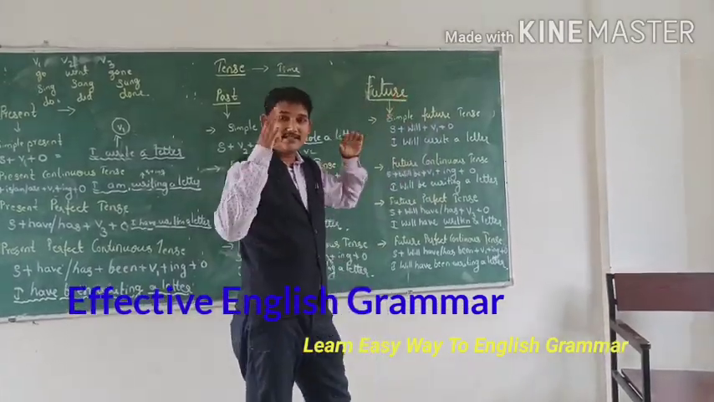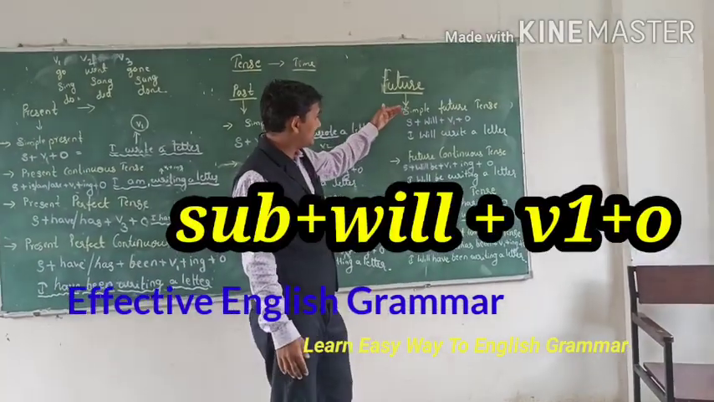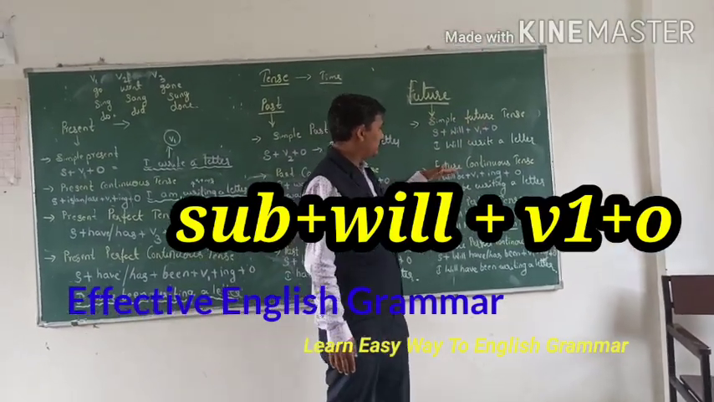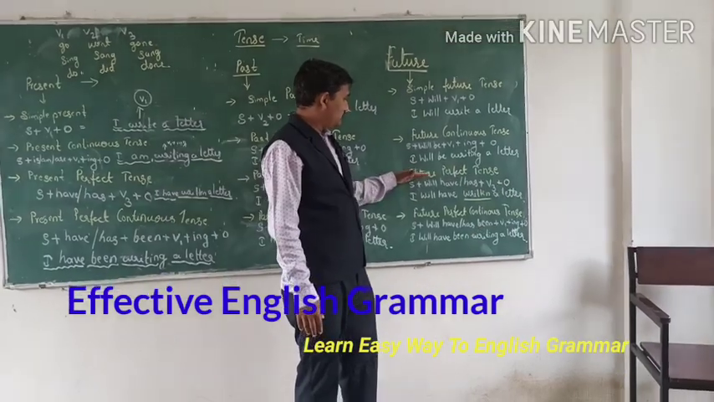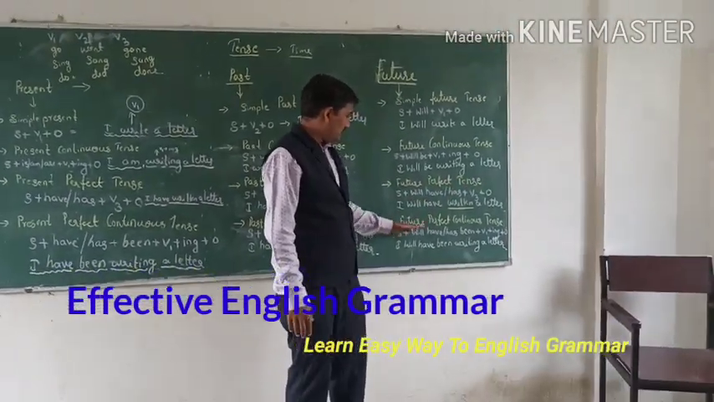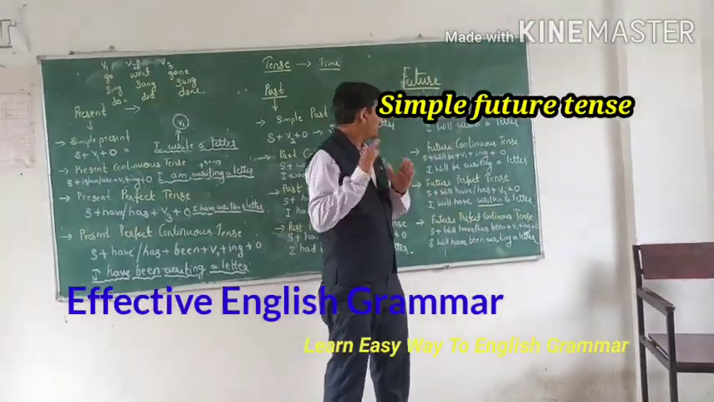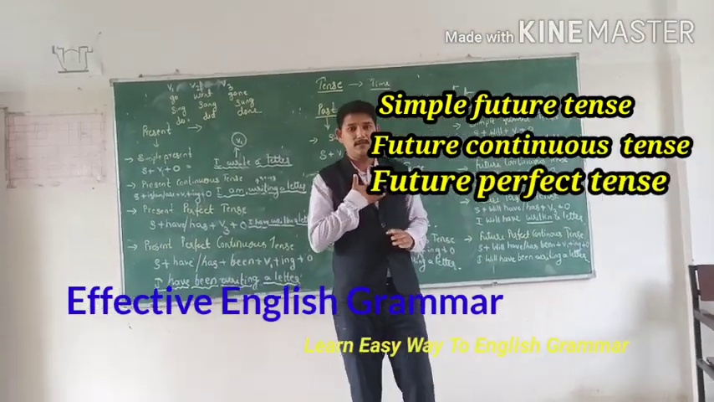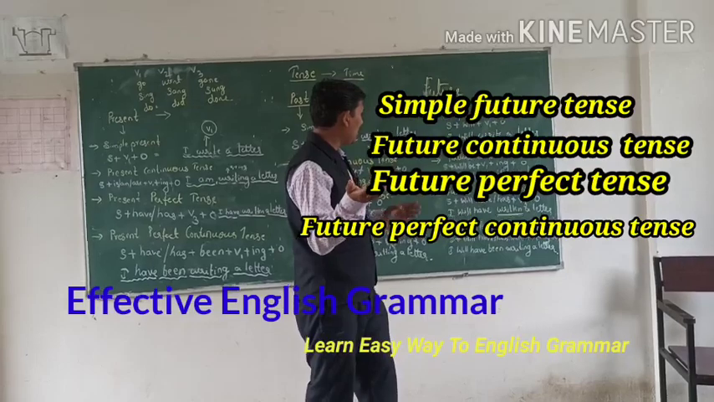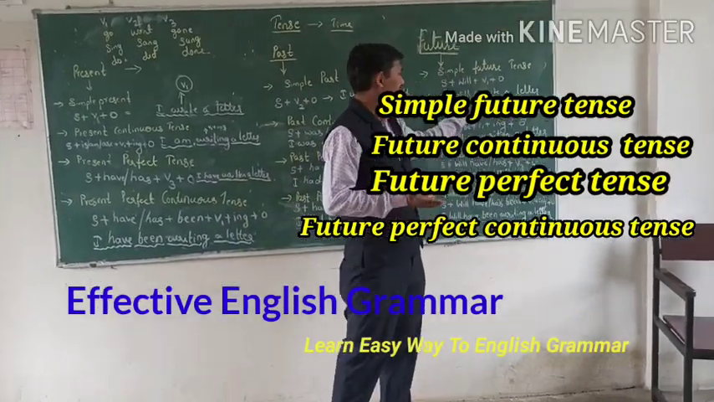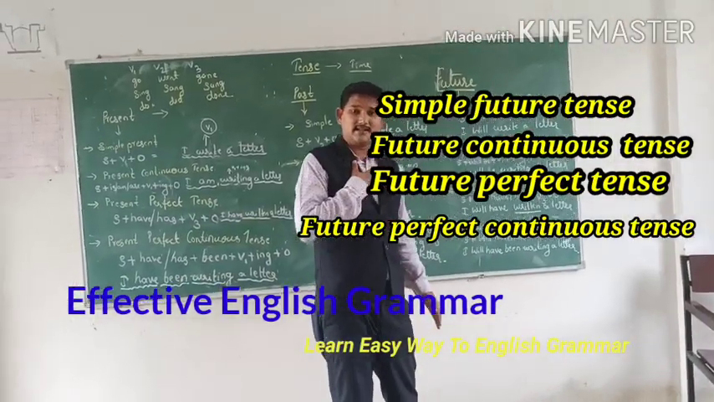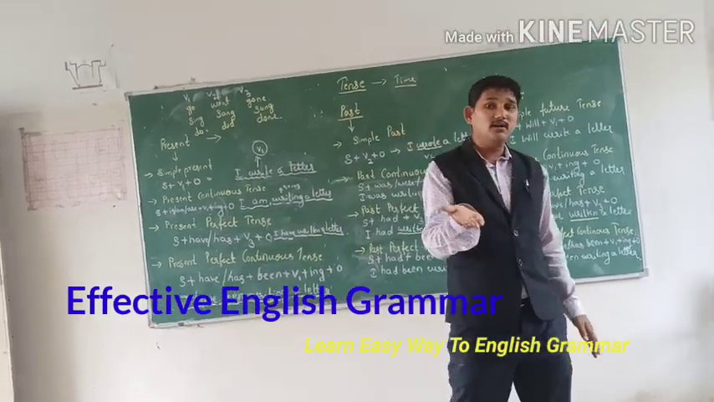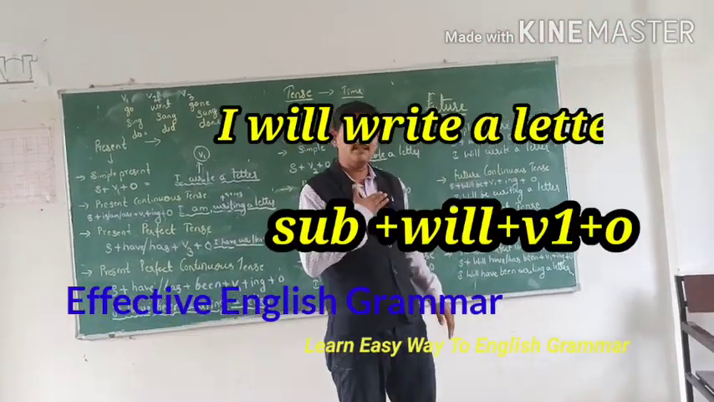In future also, again the same four types of tense are there: the simple future tense, future continuous tense, future perfect tense, and future perfect continuous tense. See here, in the simple future tense: I will write a letter. I will read a book. I will do the work. I will sing a song.